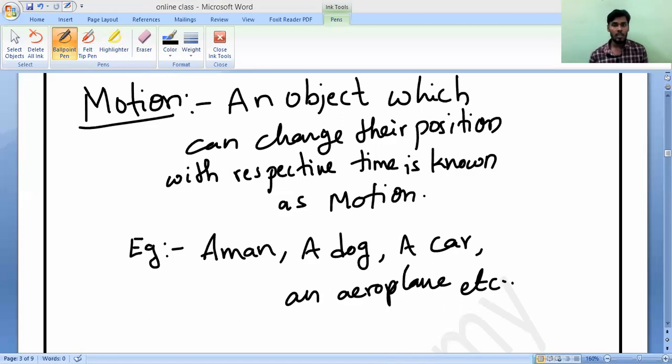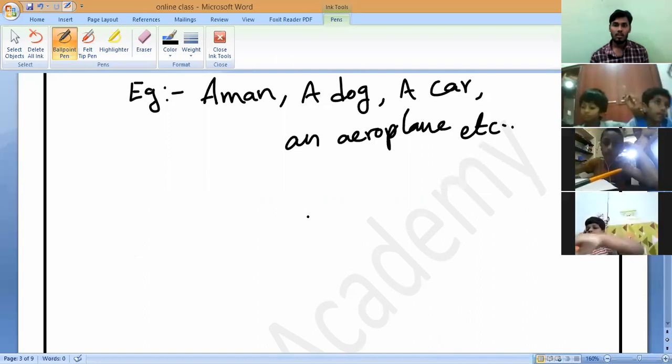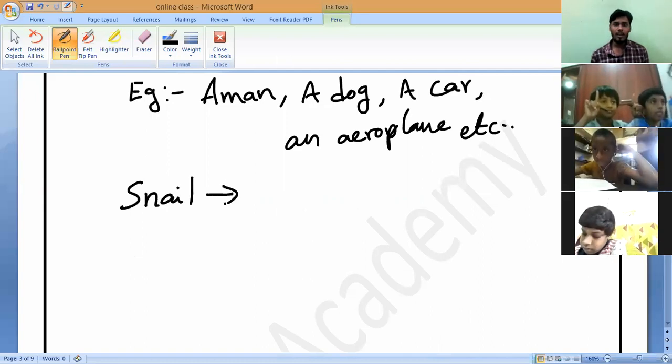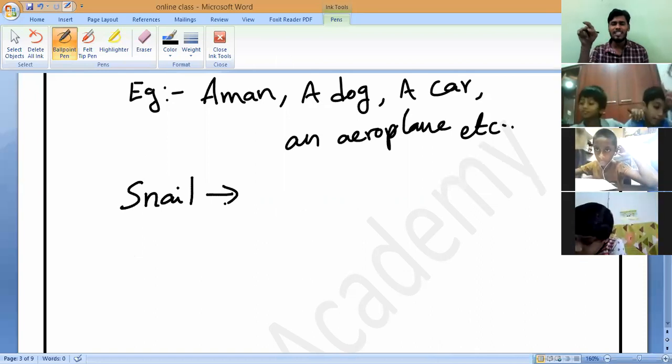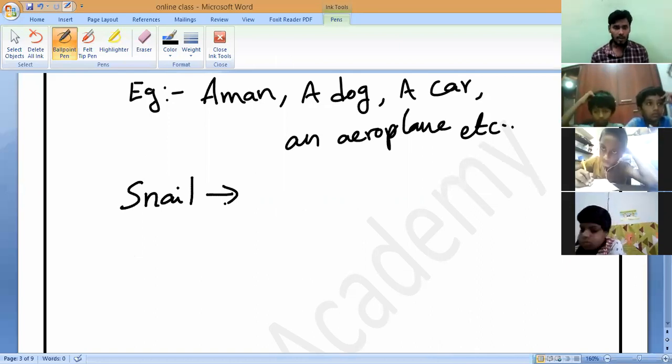Now you can observe here. Suppose, for example, how many of you know a snail? Do you know a snail? Yes or no? A snail moves very slowly. If you observe a snail, we are unable to observe its movement. Is it yes or no? It will travel very little distance with time.